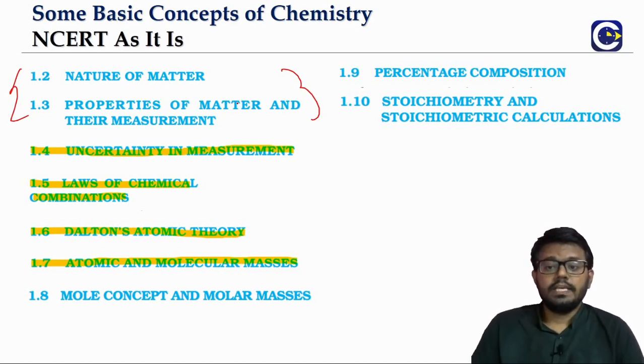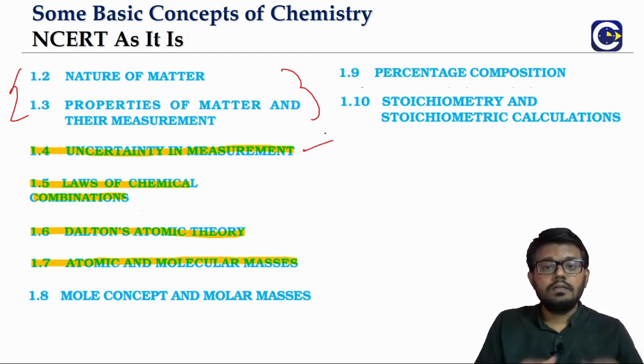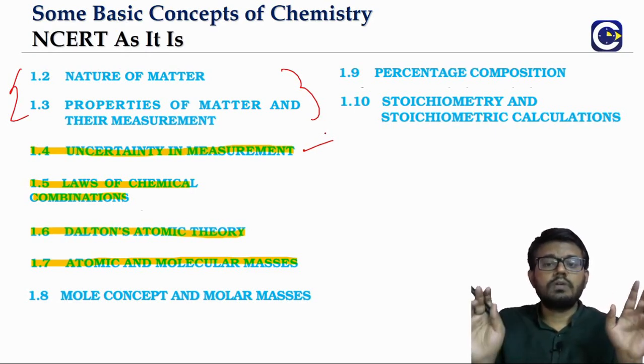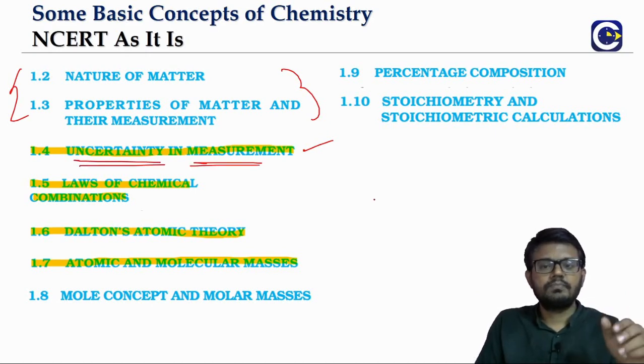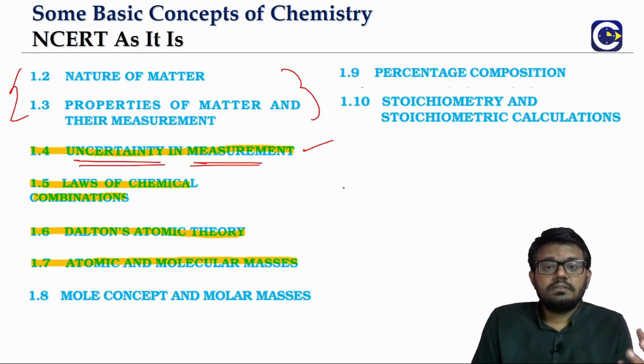In part 2, whenever we are doing a measurement of a physical quantity, there will obviously be some error that can occur in the measurement, and that is what we associate as the uncertainty in the measurement. So we will have a method to understand the level of certainty in a particular measured value.